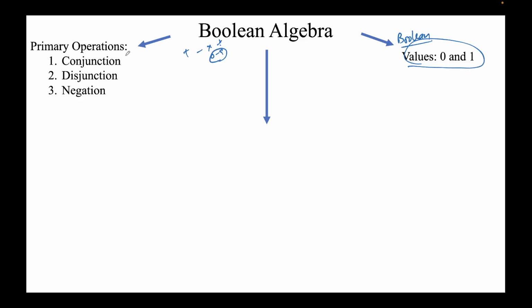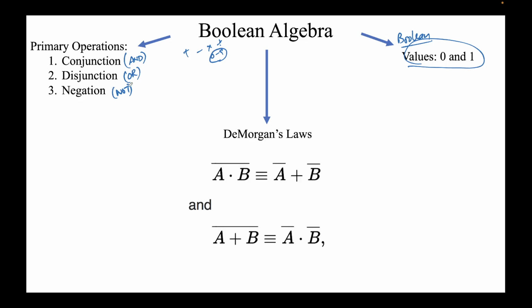One is conjunction. Conjunction is and. Disjunction is or. Negation typically we refer to as not. So these are the values that we can play with. These are the 3 basic functions that we have, and these are the 2 very basic laws in Boolean algebra. These are called De Morgan's laws.